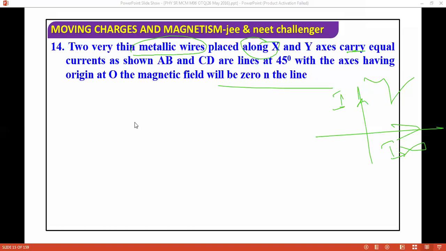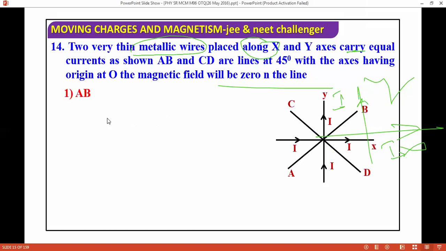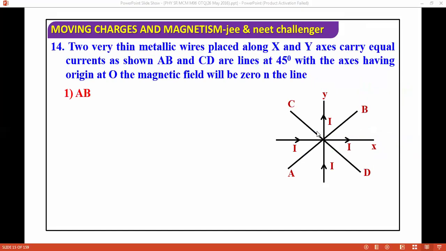I'm showing you the options. If you see lines AB and CD in this question, this is AB and this is CD. This angle is given as 45 degrees with the axes having origin at O. So two very thin metallic wires placed along the X and Y axes carry equal currents, and AB and CD are lines at 45 degrees with the axes.